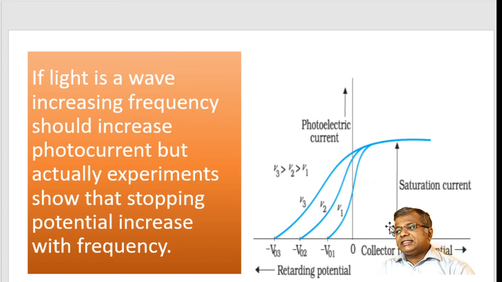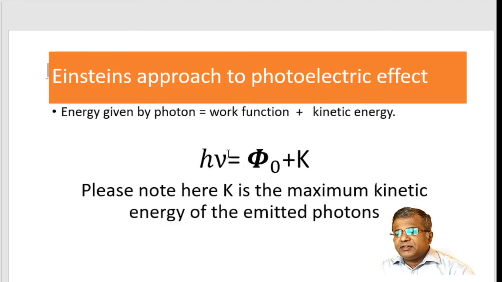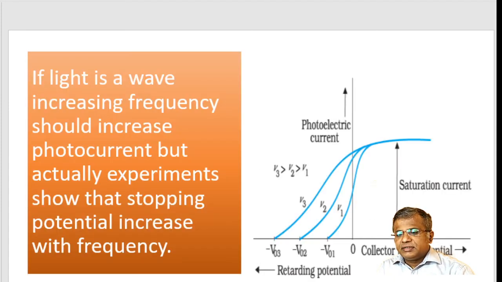And the second important thing is, coming back to this equation, as I increase the frequency, the kinetic energy will increase. And if kinetic energy increases, you see from this graph that you require more and more stopping potential to stop the electrons. So the stopping potential, or the retarding potential, goes on increasing. This is how Einstein explained the photoelectric emission.